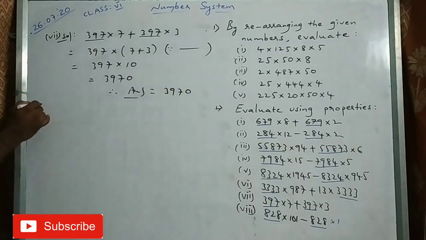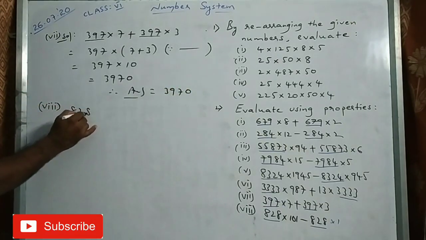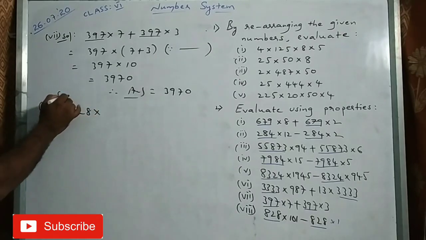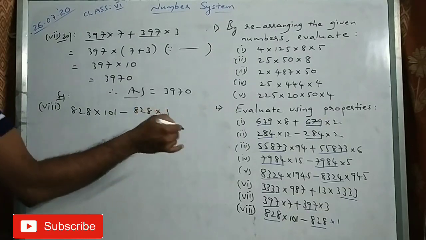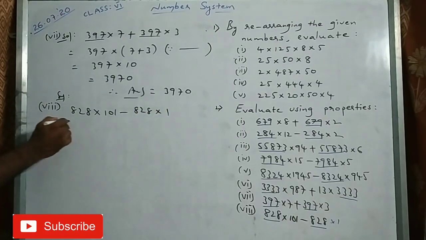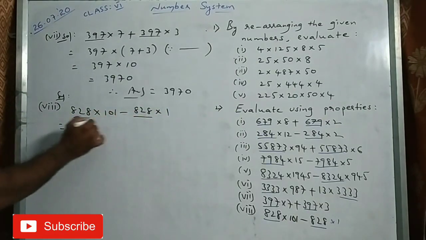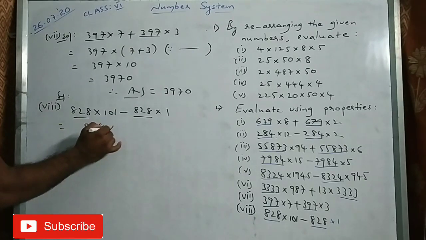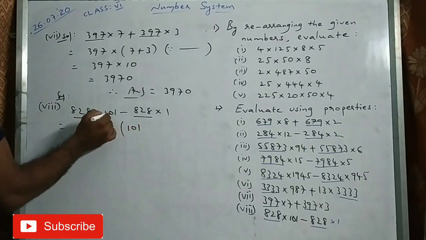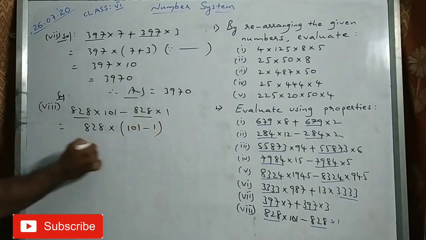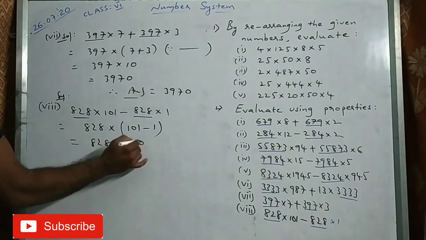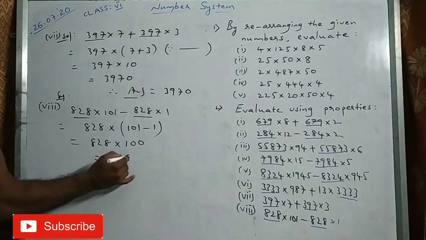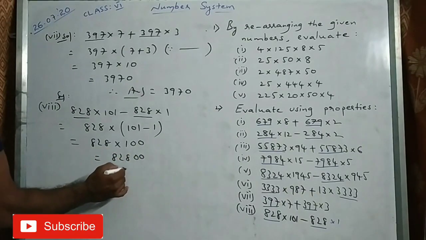Eighth one. 828 into 101 minus 828 into, if there is nothing we can take it as 1 there. What is the common number here? 828 common. So what is remaining here? 101 minus 1. Clearly it is understood, 101 minus 1 is how much? 100. So 828 is followed by 2 zeros.